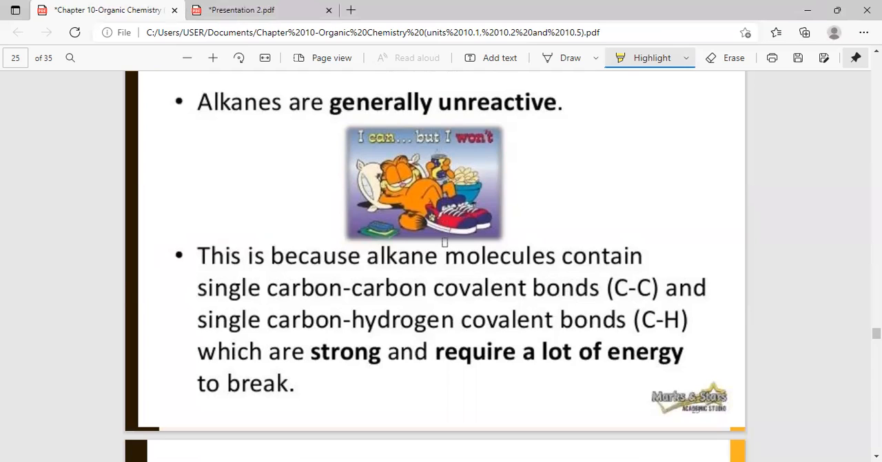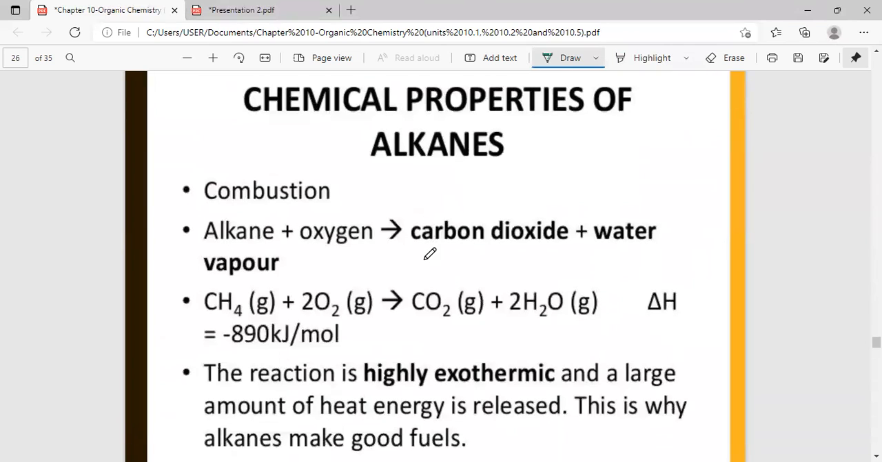Now the reason is they have strong carbon to carbon bonds and carbon to hydrogen bonds. For example, if you look at the structure of ethane, here you can see the carbon to carbon bonds and the carbon to hydrogen bonds. These bonds are not easily broken, so they don't have that many reactions. So they're generally unreactive. In a way that's good for us also, we don't have to learn that many equations. But nevertheless they do have some reactions.